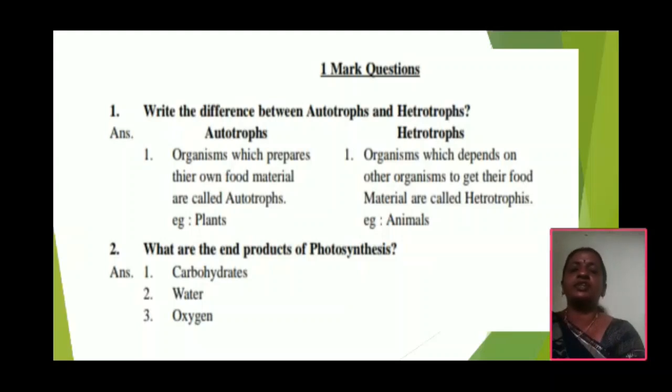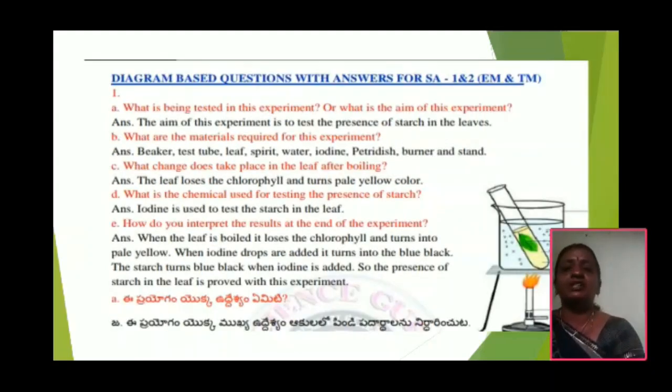Now we are going to another questions, diagram based questions with answer for it. Very important questions. What is being tested in this experiment, and also what is the aim of the experiment? To test the presence of starch in leaves. This is the aim of the experiment.